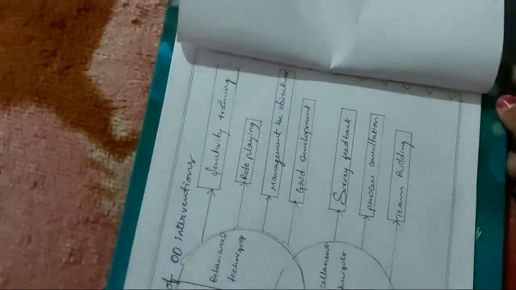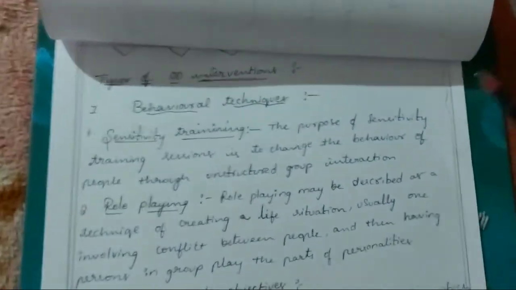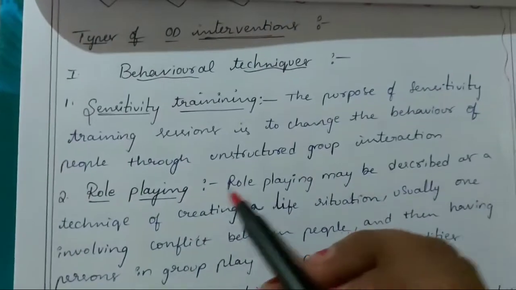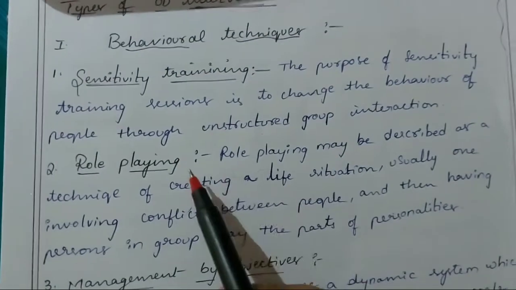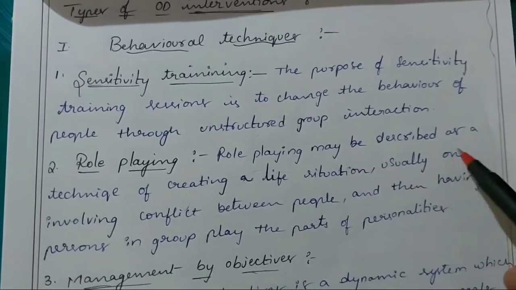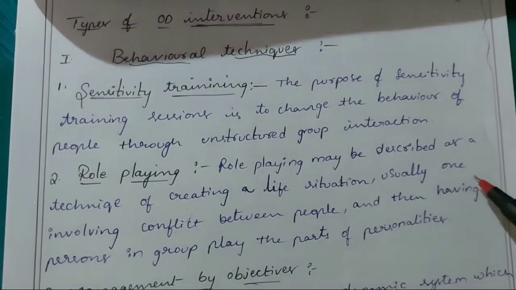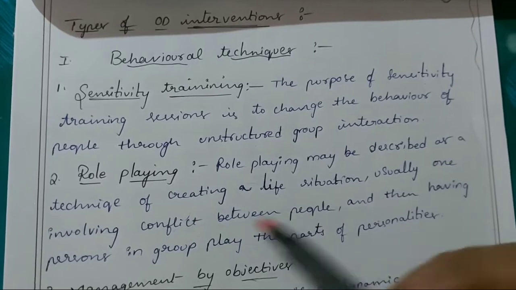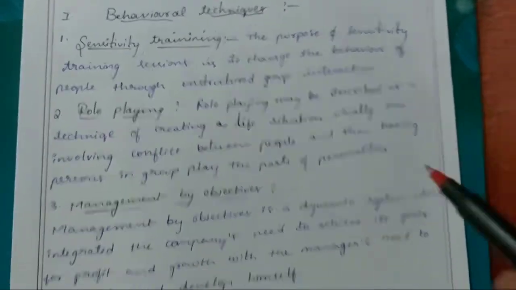Let's see behavioral techniques in brief. First one, sensitivity training. The purpose of sensitivity training sessions is to change the behavior of people through unstructured group interaction. Second one, role playing. Role playing may be described as a technique of creating a life situation, usually one involving conflict between people and then having persons in group play the parts of personalities.